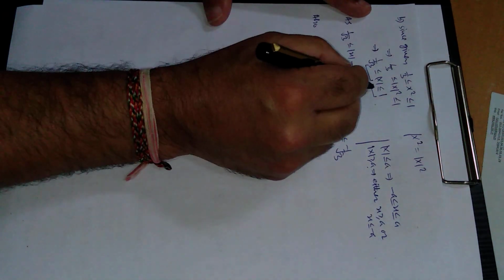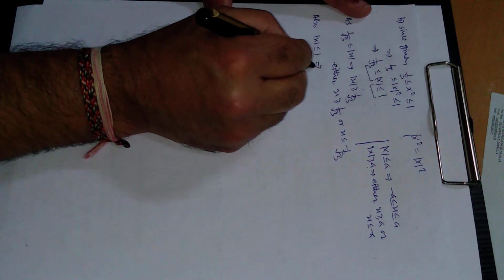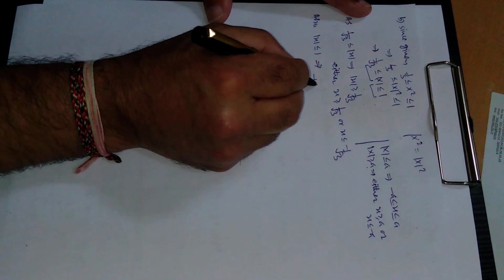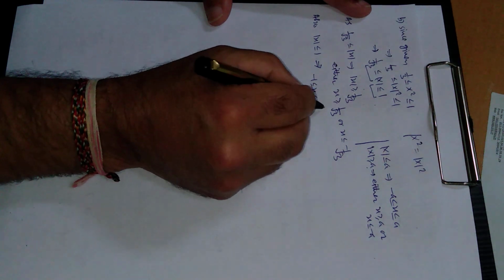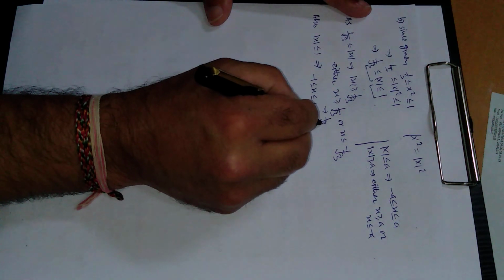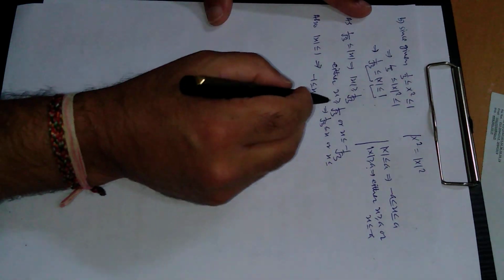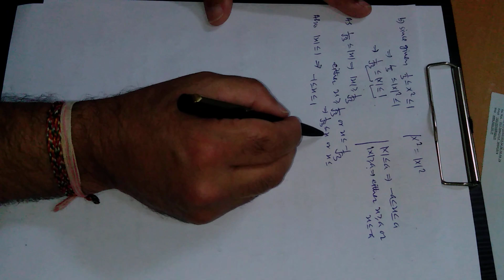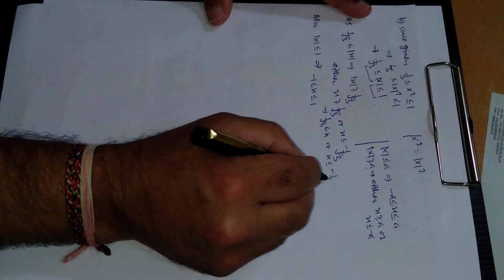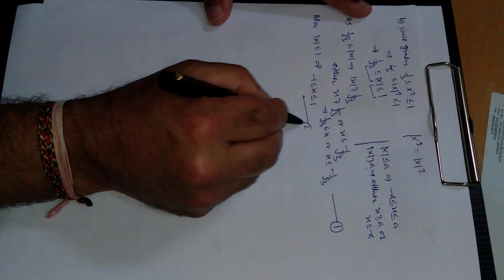Also, for modulus of x less than or equal to 1, this implies x lies between minus 1 and 1. Let us call this relation 1 and this relation 2.